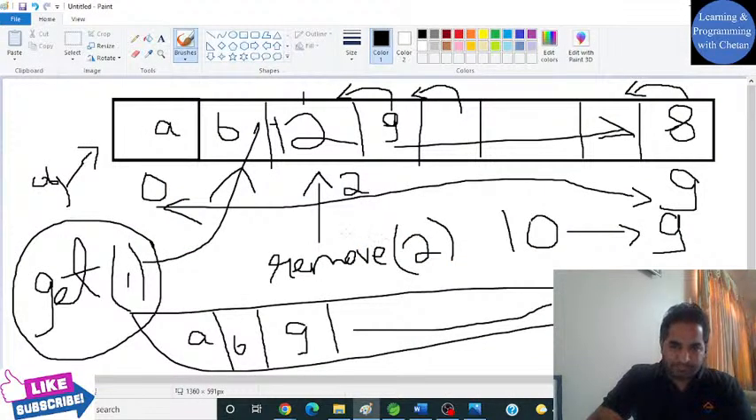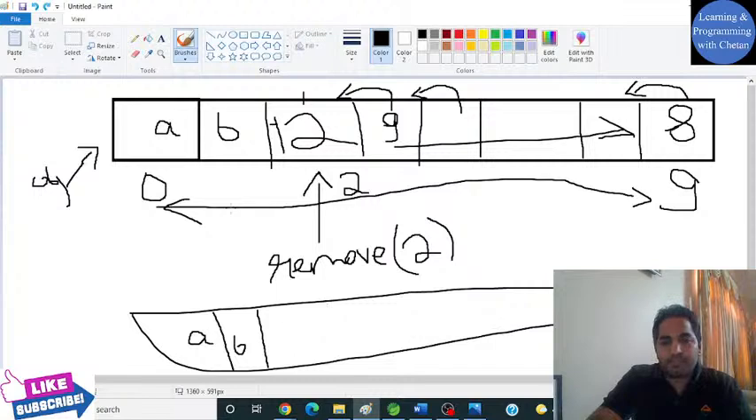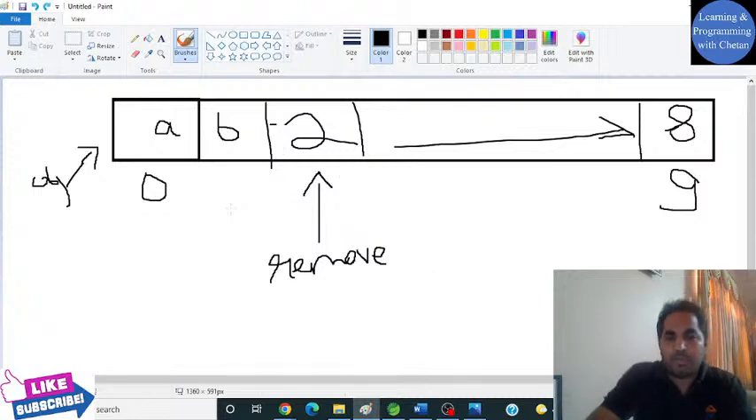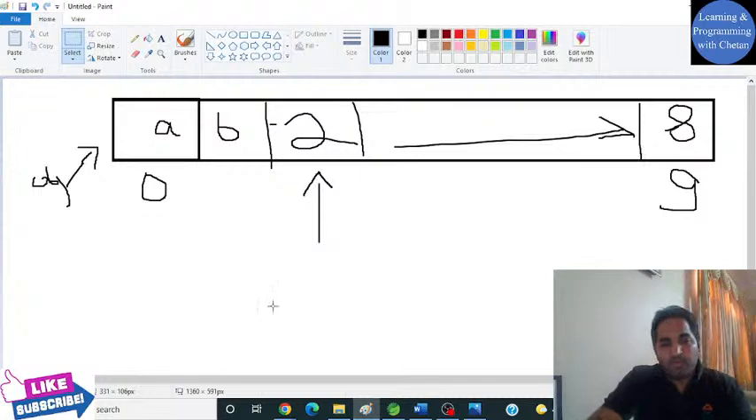Let me clear it once so that you will be able to understand it in a better way, right? Yes guys, so now we are actually working on what? Replace operation. So what do you mean by replace operation, guys? Any idea?